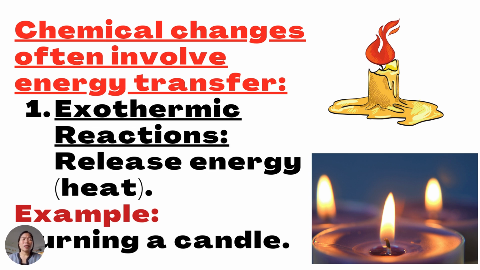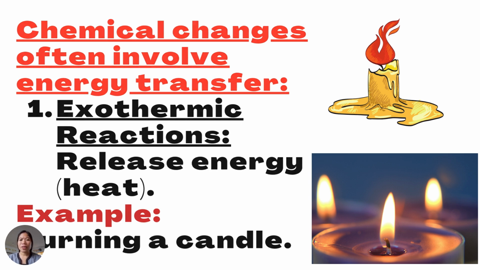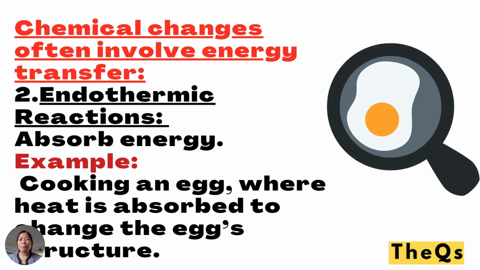Chemical changes often involve energy transfer, like exothermic reactions, which release energy like heat. Example, burning a candle. So that is one example of chemical change. Another one is an endothermic reaction. It absorbs energy, for example, cooking an egg, where heat is absorbed to change the egg's structure.